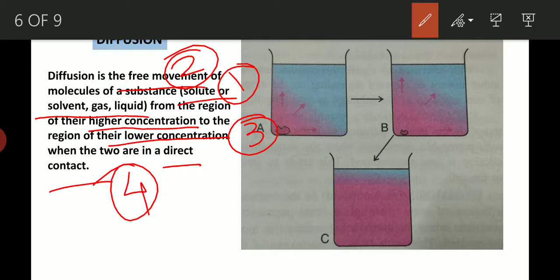Free movement means molecules will move freely. But molecules of what? Molecules of all the three states of matter, like gas, liquid and solid. And they will move from where to where? They will move from their higher concentration to their lower concentration. And they should be in direct contact. Otherwise, diffusion will not occur.